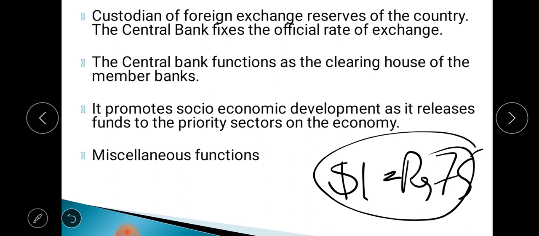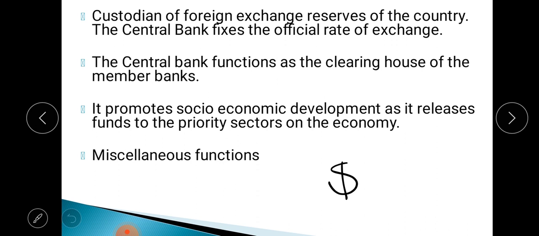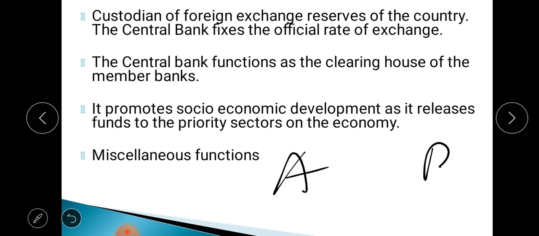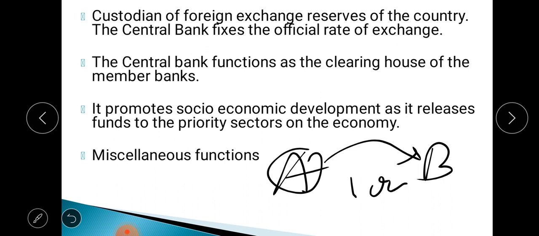Then you see the central bank functions as a clearing house of the member banks. If among the banks there is a claim or any kind of dispute, then the central bank tries to resolve or clear those matters. How? Suppose I'm giving one example. Suppose there are two banks, bank A and bank B. Now suppose bank A is claiming on bank B that bank B is supposed to pay 1 crore rupees to bank A.